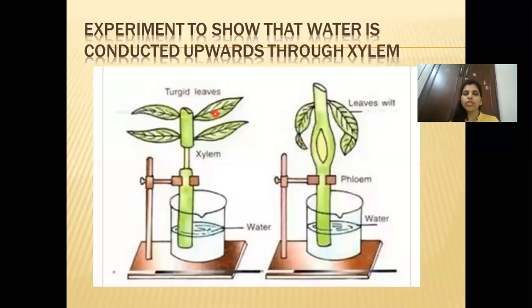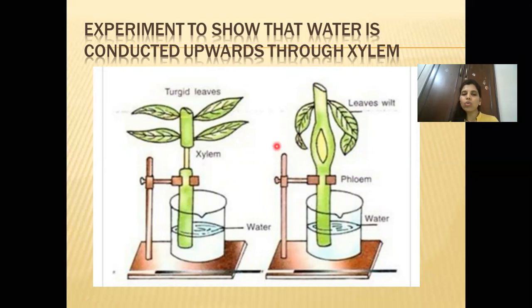Children, till here I hope it's clear. Now this is about the experiment to show that water is conducted upwards through xylem. We have to prove that it is the xylem vessel only which is helping in conduction of water, not phloem.